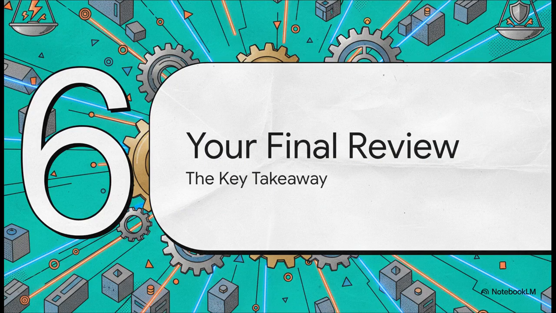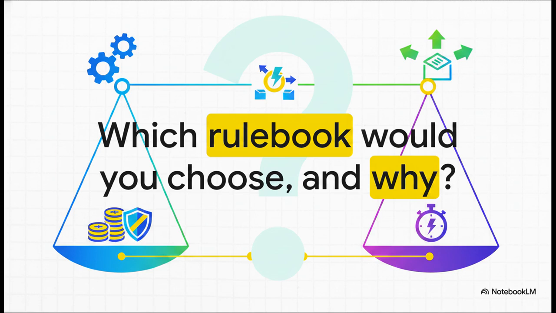Okay, we've made it to the final review. Let's boil everything we've talked about down to the one key thing you absolutely need to remember. At the end of the day, a consensus algorithm is just the rulebook a blockchain uses to agree on what's true. And every rulebook, whether it's based on work or stake or voting, is just a different attempt to balance that trilemma of security, speed, and decentralization.